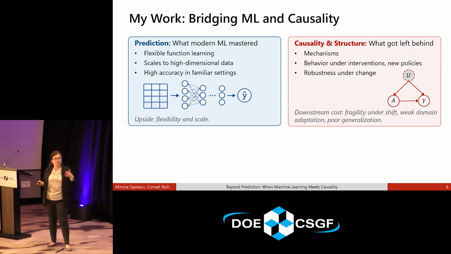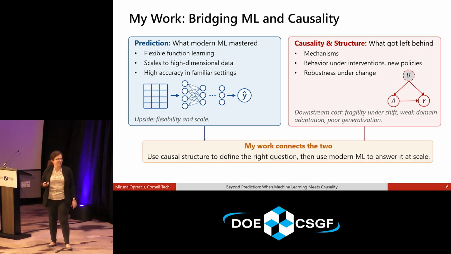My goal here is not to reinvent machine learning. It doesn't work that way. I really don't have that much time, right? So in my work, I use causal structure to define the right question that we want to answer, and then, to the best of my ability, reduce it to bits and pieces of machine learning that I can then solve using off-the-shelf modern machine learning. OK? So that's what I'll be talking about for the rest of this talk.